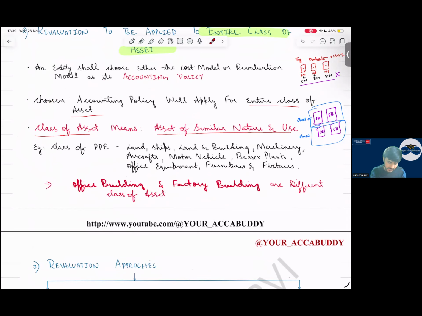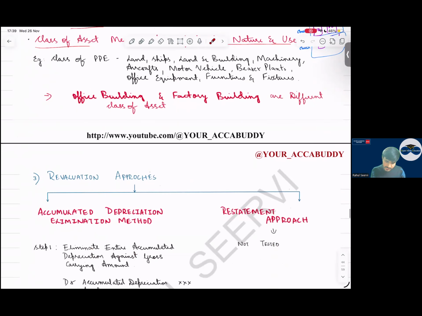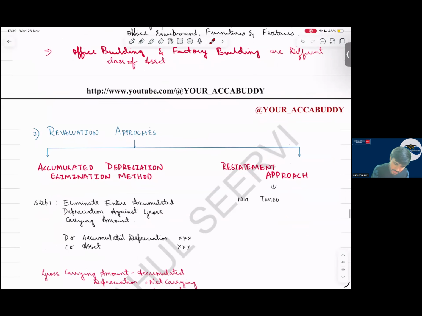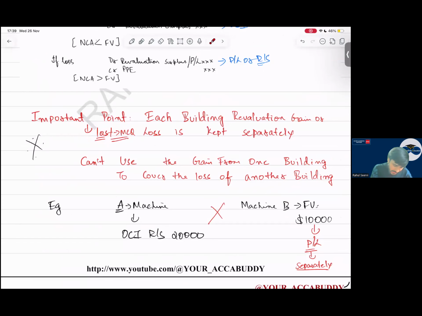MCQ question. See now everyone, an important point where you will make a mistake in your MCQ. Can we use the revaluation gain of one asset to offset the revaluation loss of another asset? It's not possible. You cannot use the gain from one building to cover the loss of another building. You can't do this.